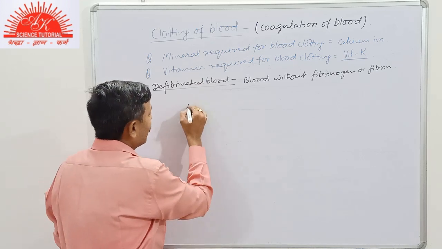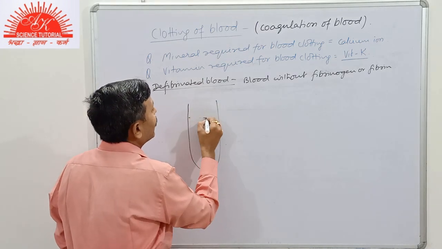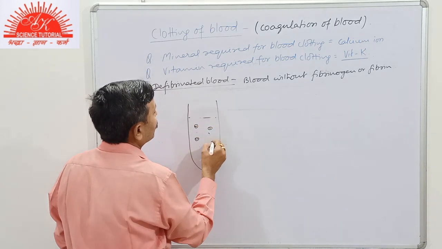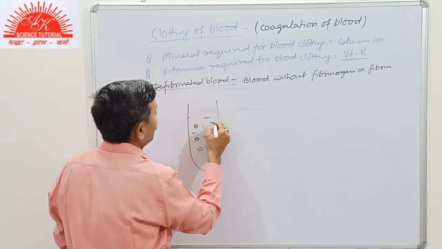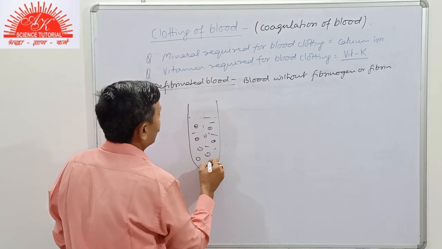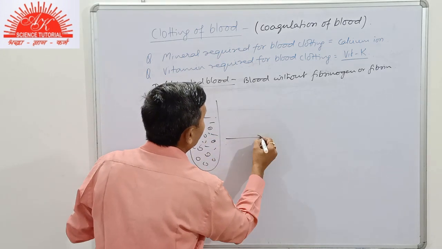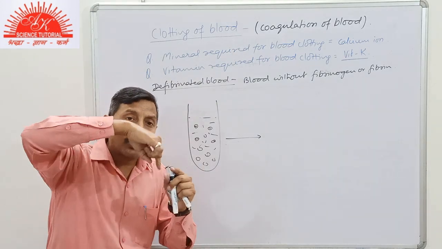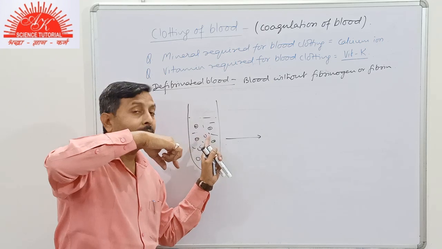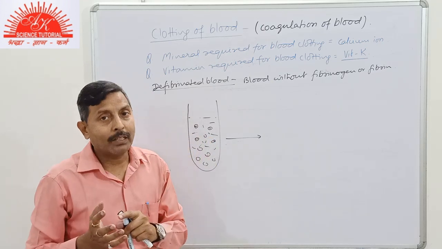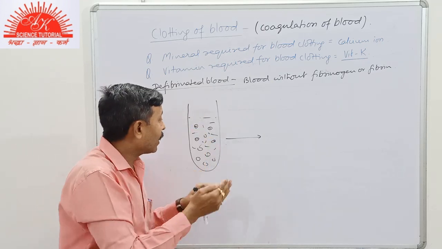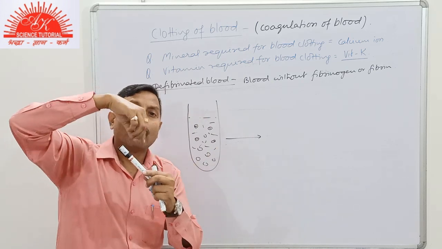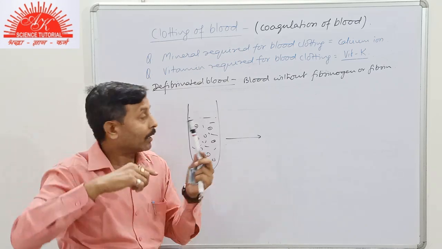Now suppose when we take fresh blood in a test tube, there are cellular components in it. If we take a fine twig and constantly stir it, then the process of clotting will start. Fibrinogen will convert into fibrin, and fibrin will get entangled, whirled around the twig.